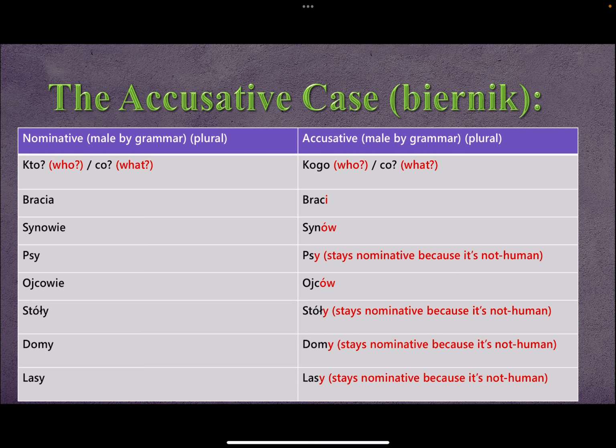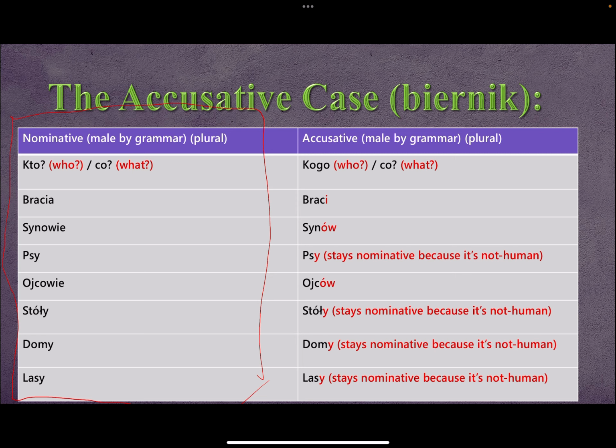So today we're going to talk about the accusative case, but in plural. As I said, in the singular, to be able to know the plural accusative, you need to know the plural nominative. So this here is the plural nominative. You need to master this. These are examples, but you need to know in general how to identify plural. It's again in the nominative video.